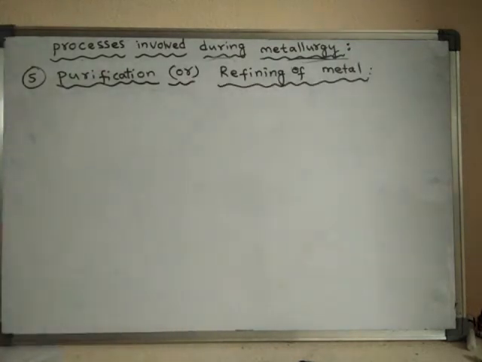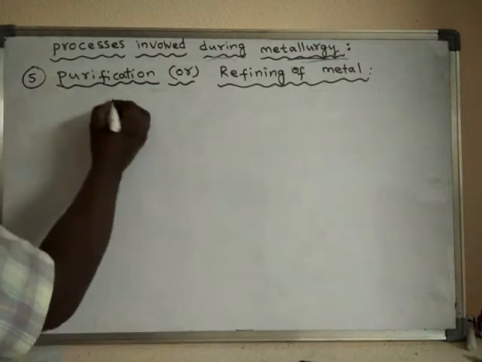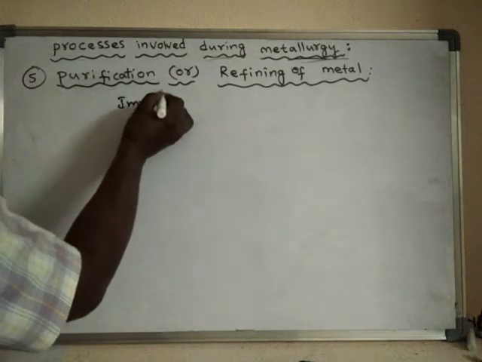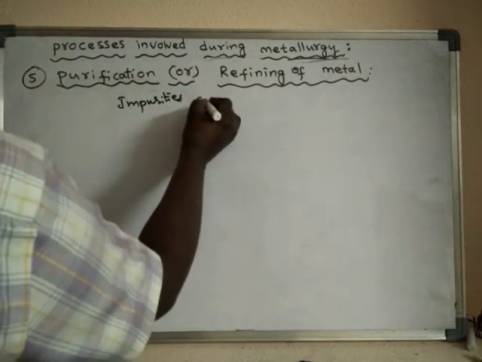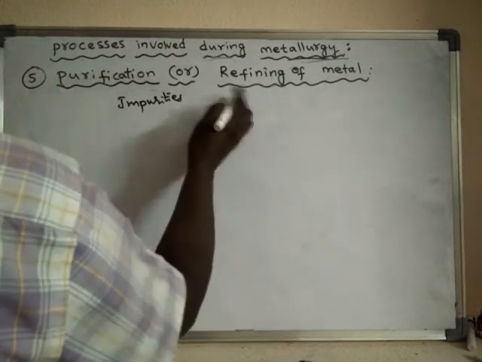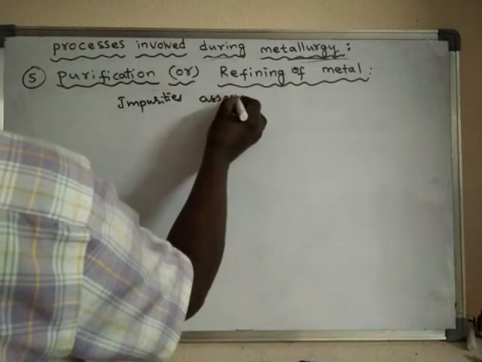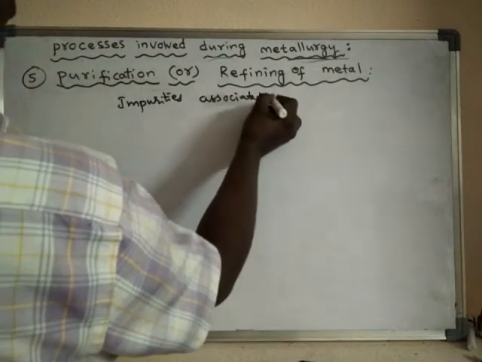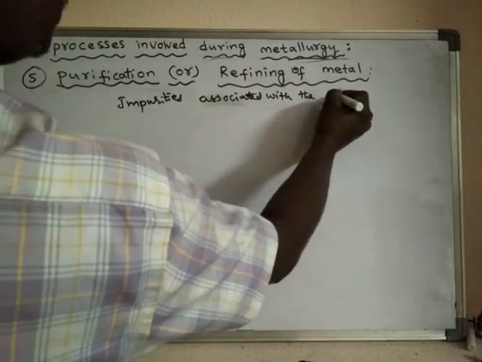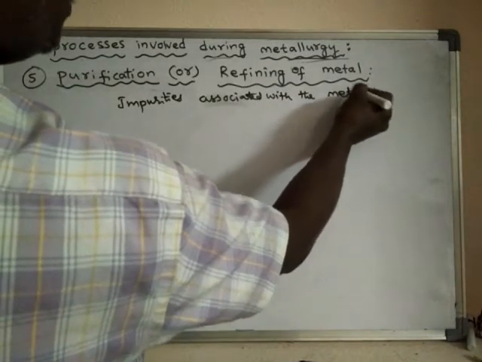The metals extracted from their ores contain some impurities. What are the other impurities? Impurities associated with the metal.